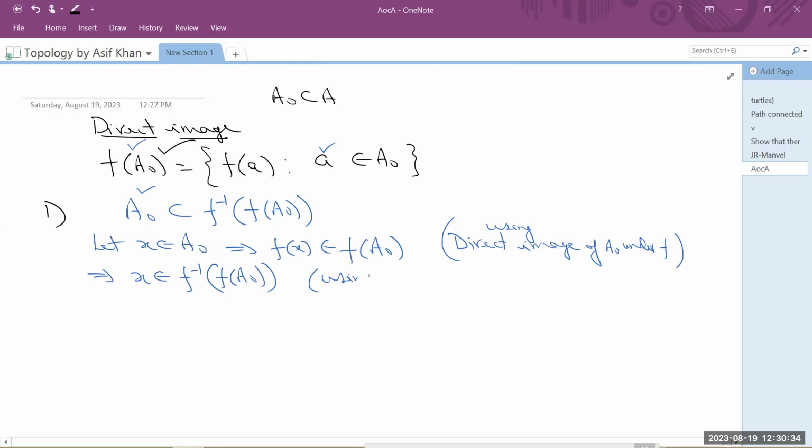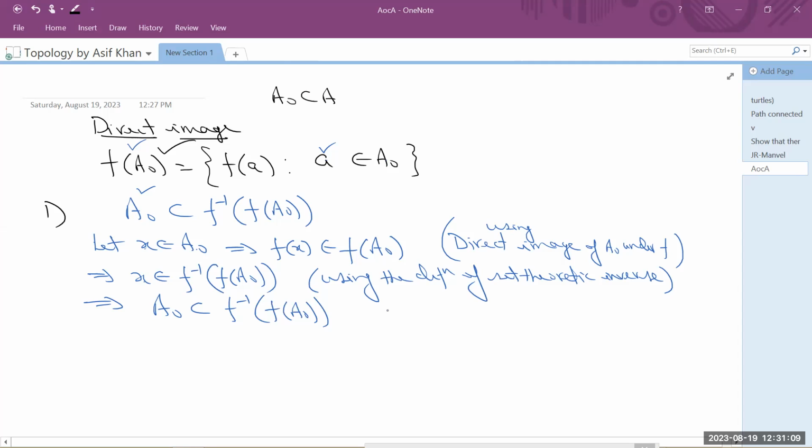This step we have using the definition of set theoretic inverse. So we started with x belonging to a naught, and we have shown that x belongs to the set theoretic inverse of f of a naught. So this implies that a naught is contained in f inverse of f of a naught. So the first part we have completed.